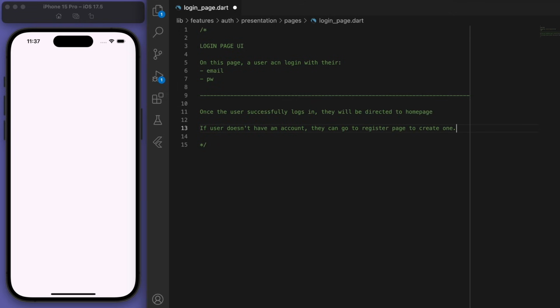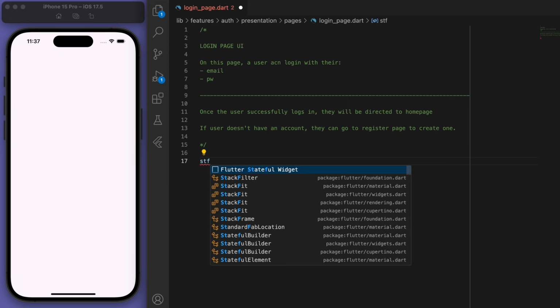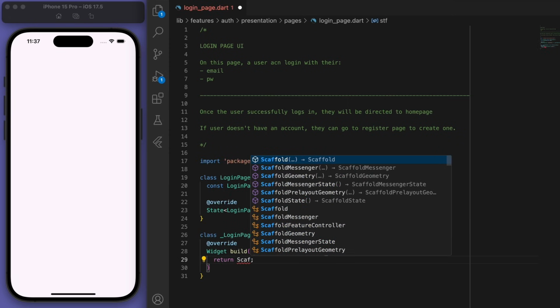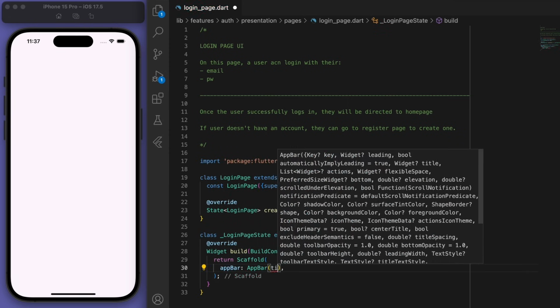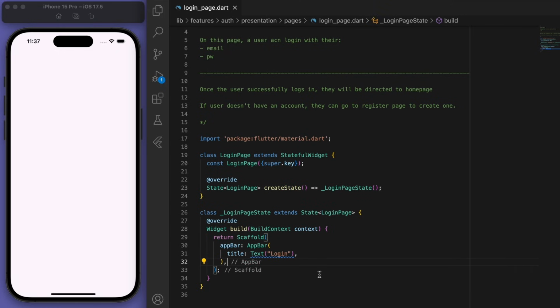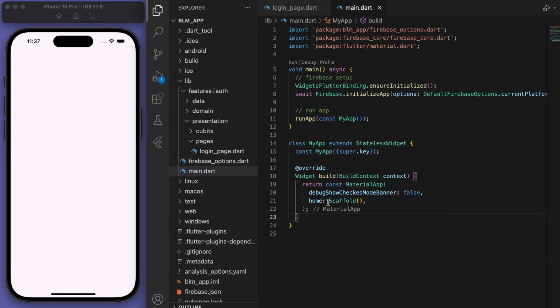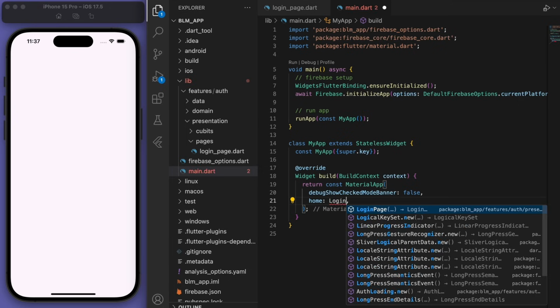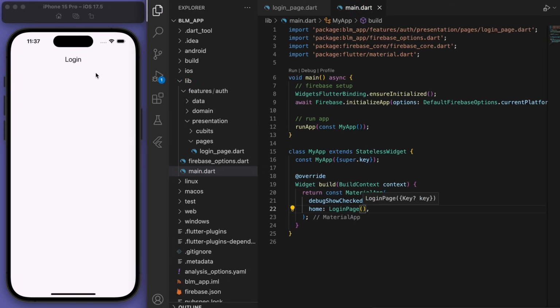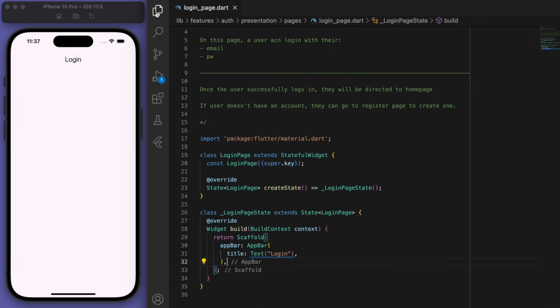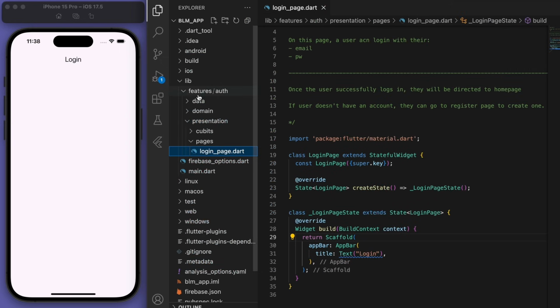Cool, so let's create a stateful widget for our login page. And in the scaffold, let's just give it an app bar. And so in our main.dart, you can see currently I'm just returning a blank scaffold. So now let's return the login page. Sweet, there it is. And so now we can just start decorating this UI. And just before we start building out the UI, it's probably a good idea to set up the themes.